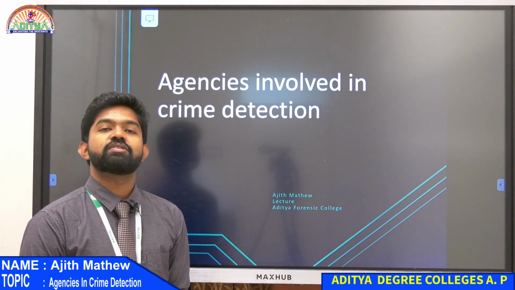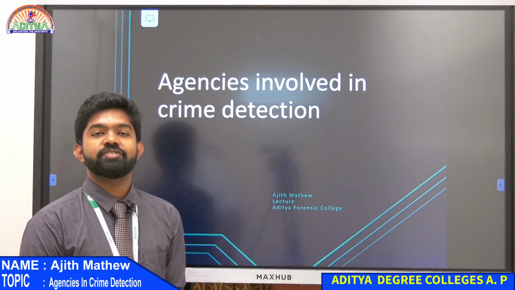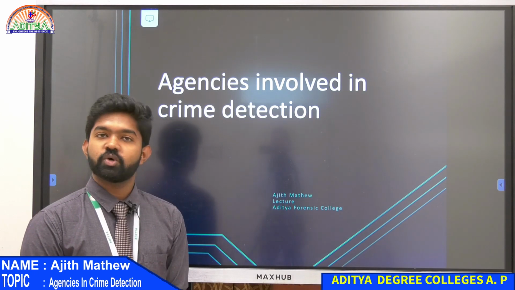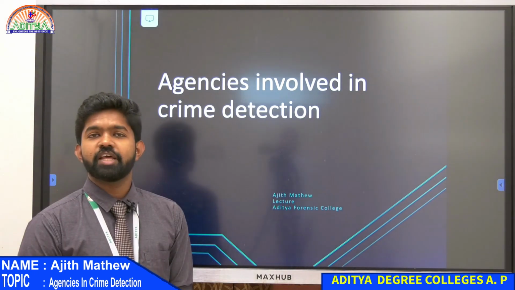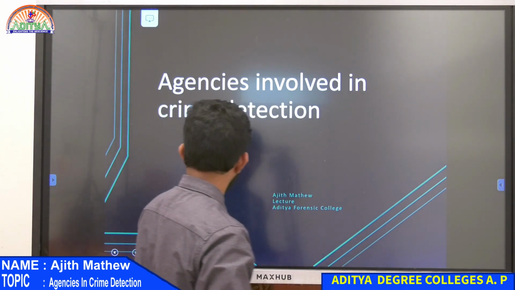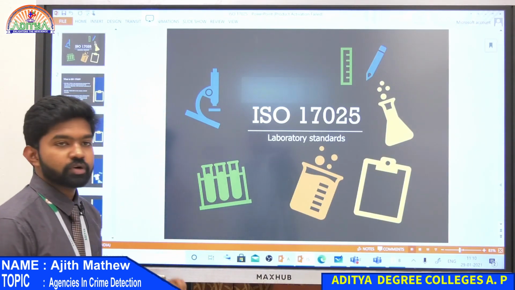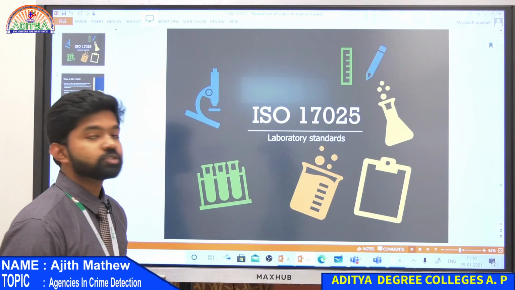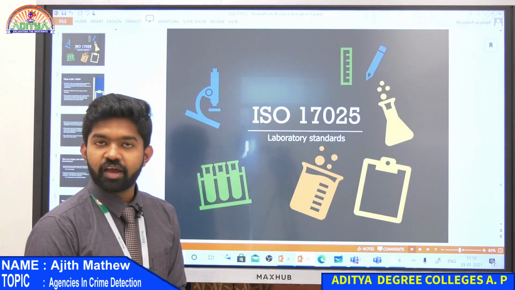We have covered almost the history of forensic science. We have covered NABL. We have covered ISO. So we'll just brief about NABL and ISO. So we have seen about ISO. ISO 17025 is the standard which we are having.